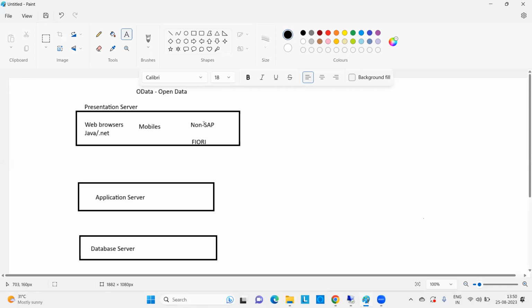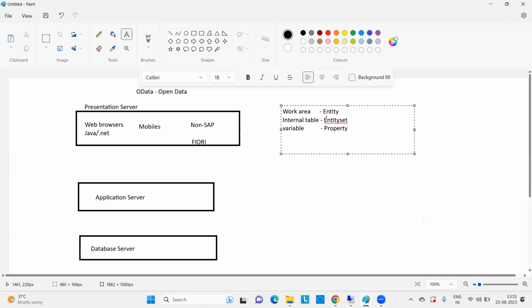In ABAP, we will use the work area, internal table, and variable. Here we will call them the entity, entity set, and property.